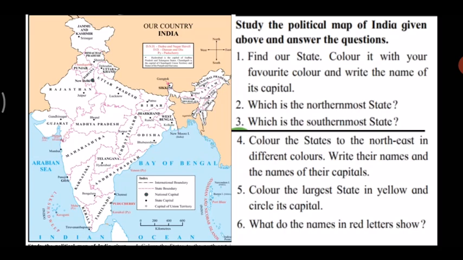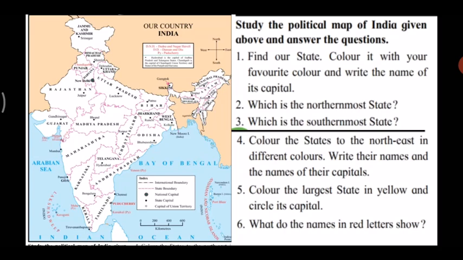Now students, can you tell me the smallest state of India? Can you see in this whole map the smallest state of India? Right. You can see below Maharashtra here. Can you see Maharashtra? Yes. It is written there, Goa. It's written in small letters, Goa. So Goa is the state with the smallest area. Now let us study the political map of India and answer the questions.